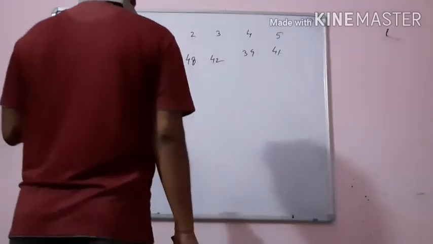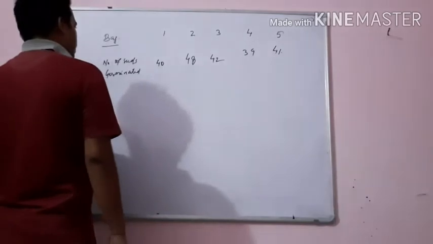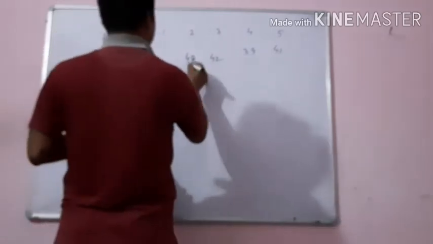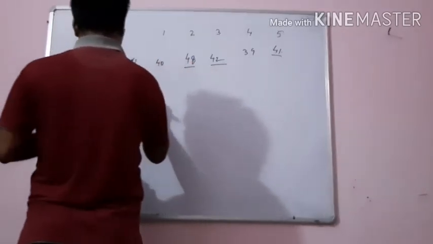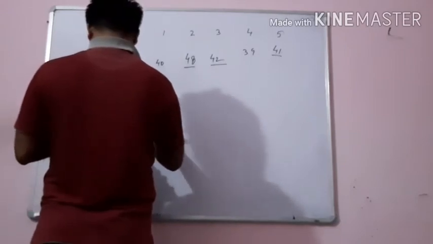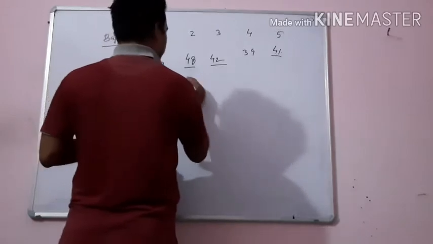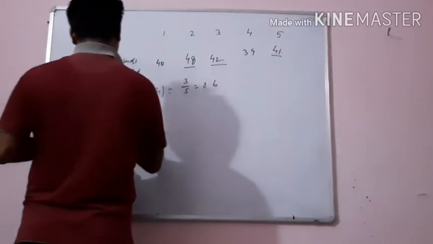More than 40 seeds germinated in how many bags? You have to see the numbers more than 40. So more than 40 is in three bags: 48, 42, 41. So the probability of event E1 will be 3 upon 5, that is 0.6.